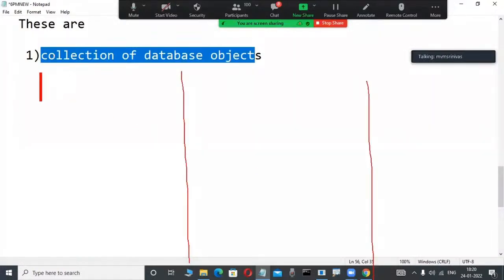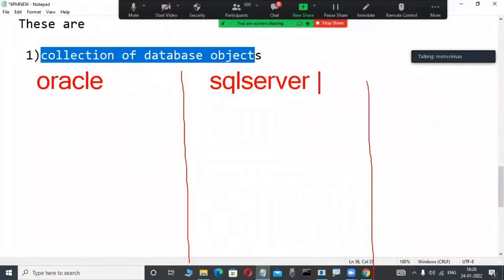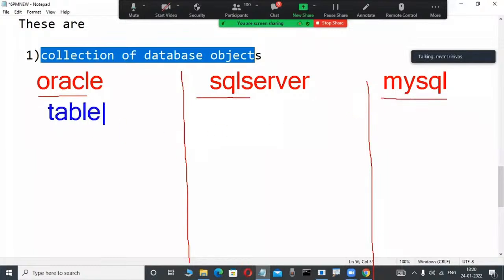Suppose you are learning an Oracle course, for example. Oracle is a relational data model product. Suppose some other fellows are learning SQL Server. SQL Server is a relational data model product. Again, MySQL is a relational data model product from a different company. But in Oracle, which database objects are available? Maybe a first-time newcomer has an idea: table. A table is a database object. Here also a table is there, here also, and in MySQL also, the same.